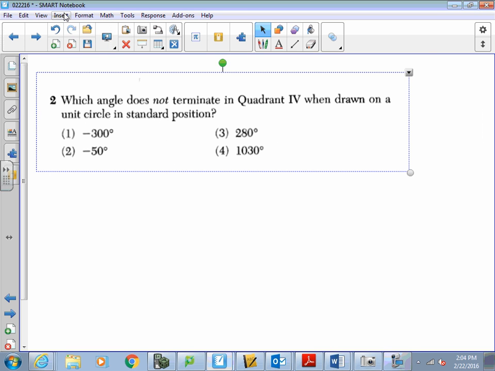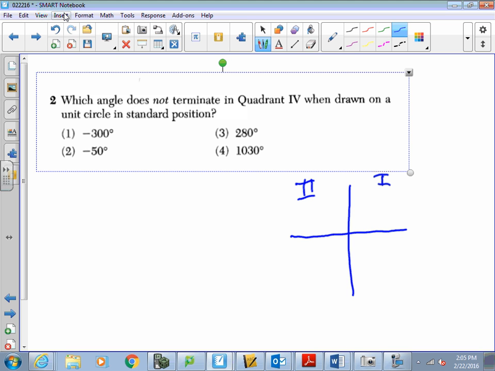Okay, looking at number 2, we talked about number 2 in class, but I'm going to want you to show some type of work with a unit circle. So the question is, which angle does not terminate in quadrant 4 when drawn on a unit circle in standard position? So remember we have quadrant 1, 2, 3, and 4. If we want to know which one does not, well, let's go from 1 to 4 and see which one. So if we have negative 300, that's going to be going around this way.